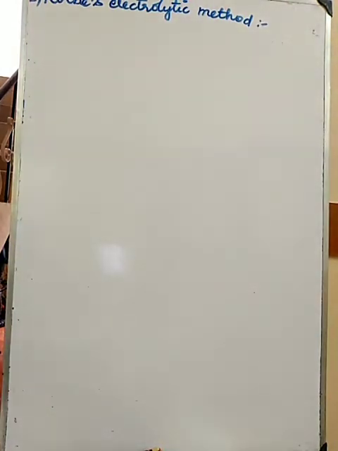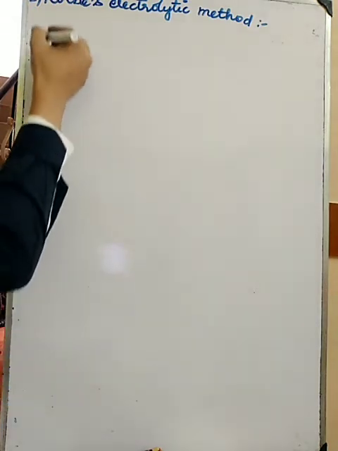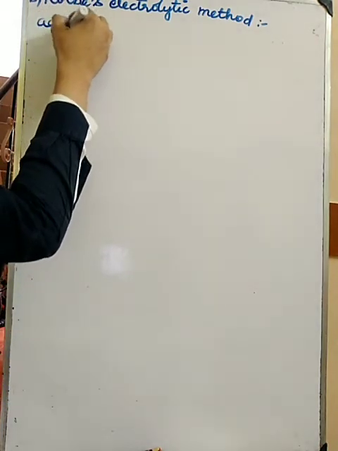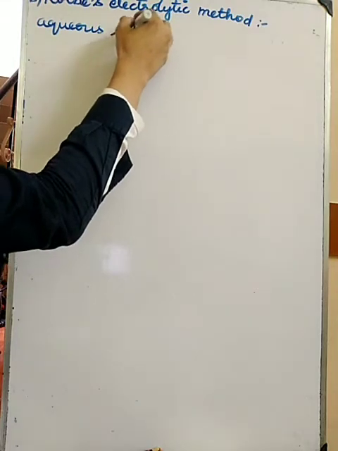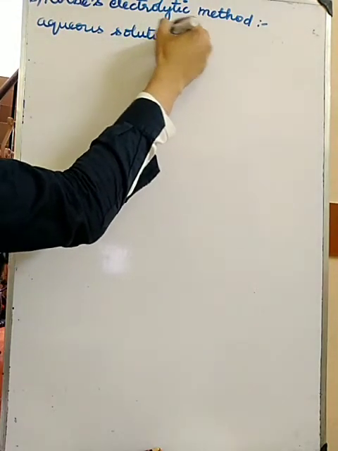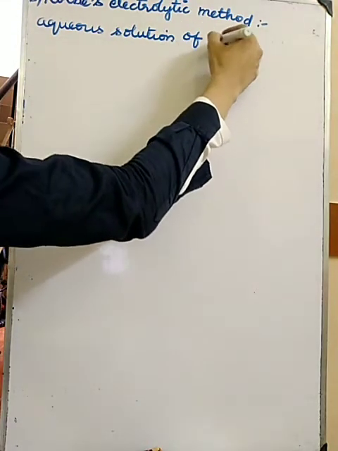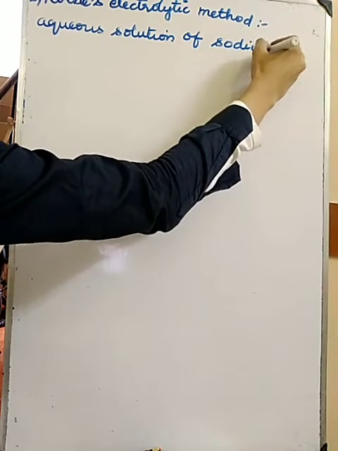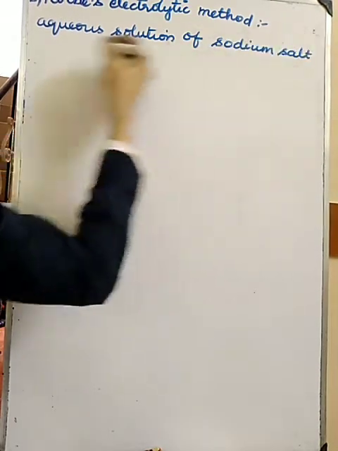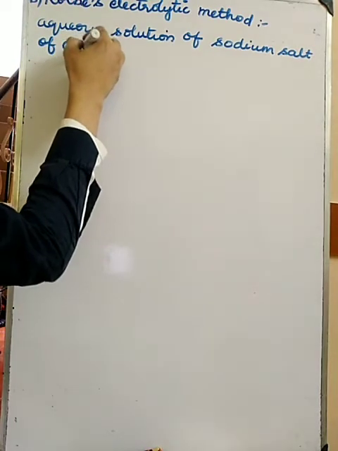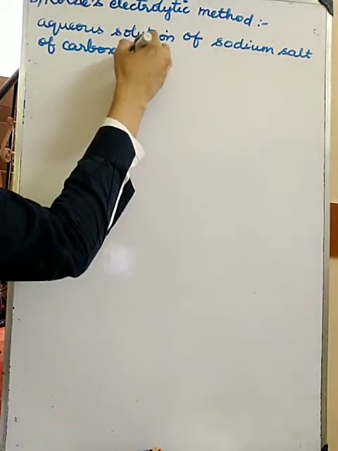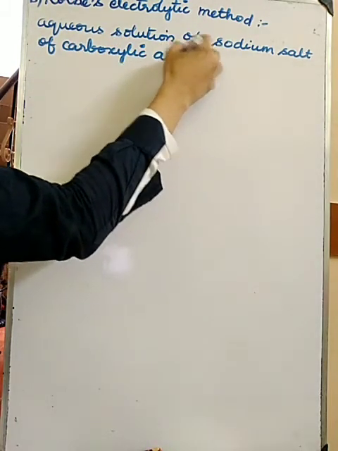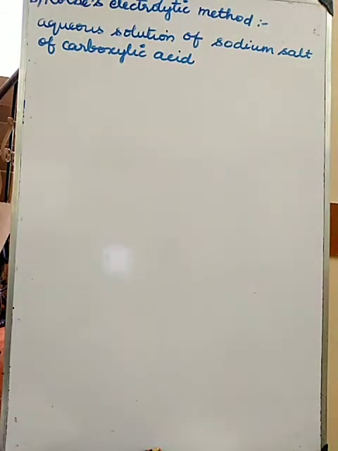In this we are going to take an aqueous solution of the sodium salt of a carboxylic acid.